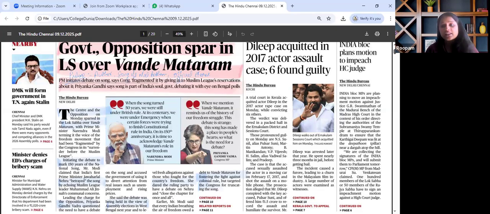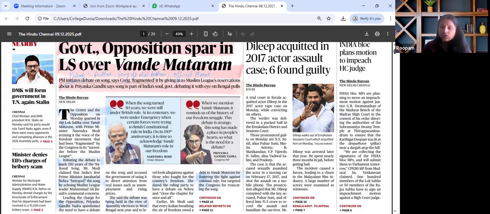Since it is the 150th anniversary of Vande Mataram, what is the symbolism for this? Afterwards, national integration and its relevance. Parliamentary debate strategy that has been there in the recent past, which is deteriorating nowadays. Afterwards, for the prelims perspective, there are certain factual information that we have to revise while going through this article, which primarily is the author of Vande Mataram and his contribution in the national freedom struggle.